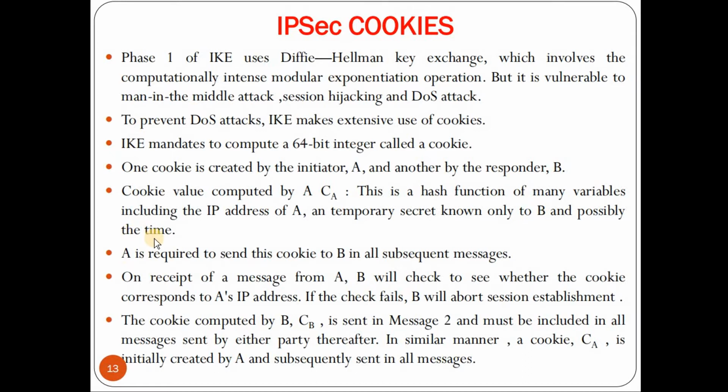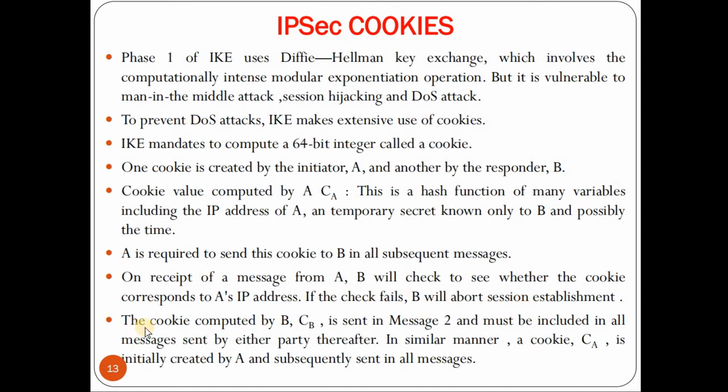So they take many variables, out of which the main ones are the IP address of A, a temporary secret known only to B, and possibly the current time, and a cookie is created by A, that is called CA. A is required to send this cookie to B in all the subsequent messages. Now on receipt of the cookie message from A, B will check whether the cookie corresponds to A's IP address. So in every message, when B receives a cookie, it will check whether the IP address in the cookie is with respect to the IP address of the sender. If the check fails, B will abort the session establishment there itself.